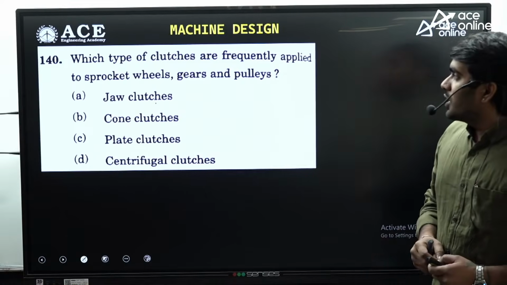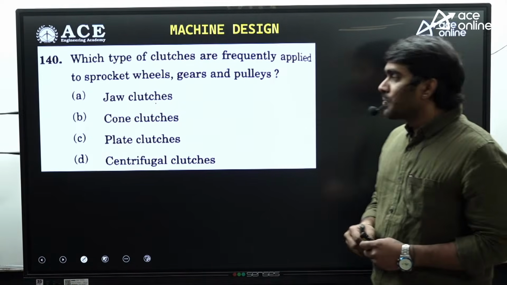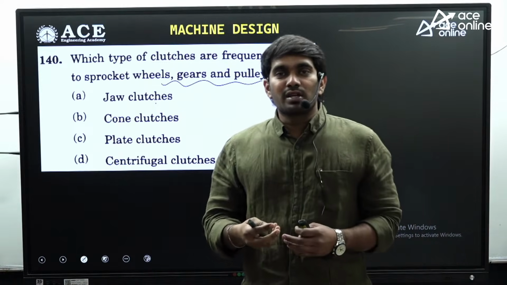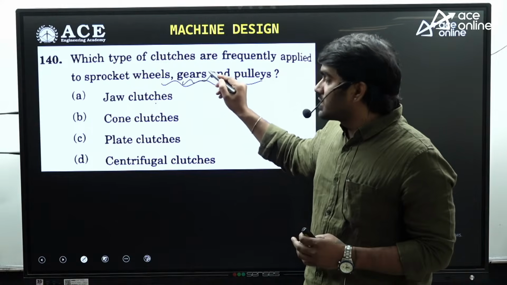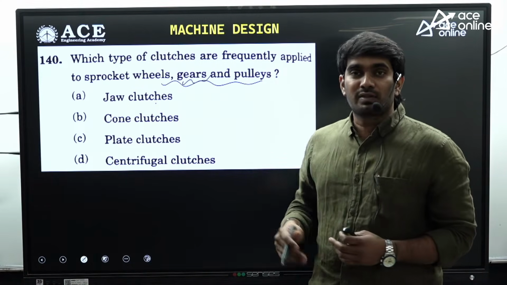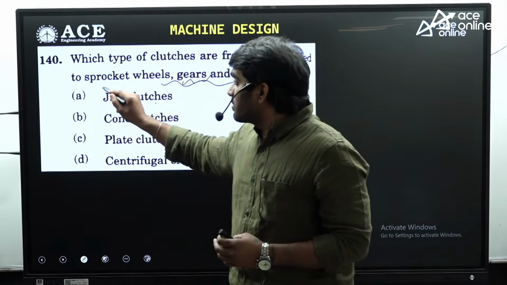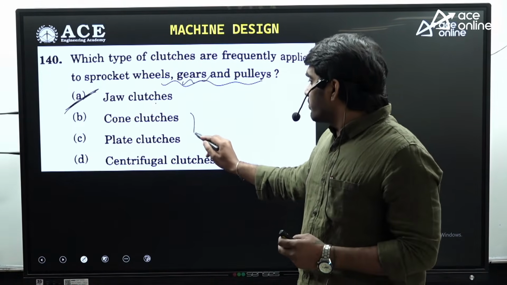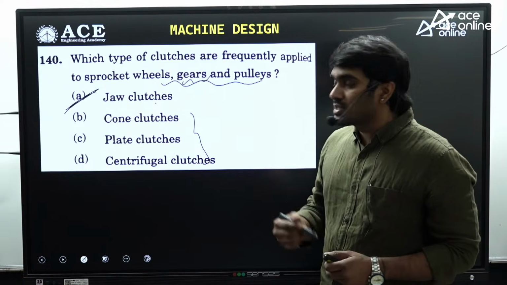What type of clutch is frequently used with sprocket wheels as well as gears and pulleys? For engaging these gears, as in the case of a continuous mesh type gearbox, we make use of positive clutch. So I can say that for engaging these elements, we generally make use of positive clutches, which is nothing but jaw clutch. We don't make use of the others for engaging these elements. So the answer here is A.